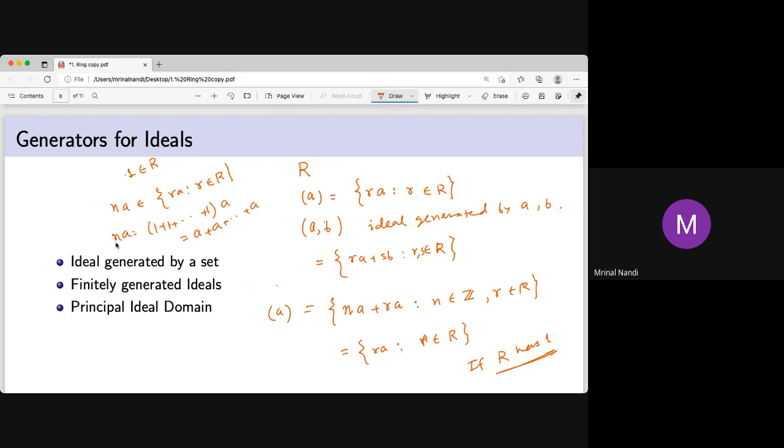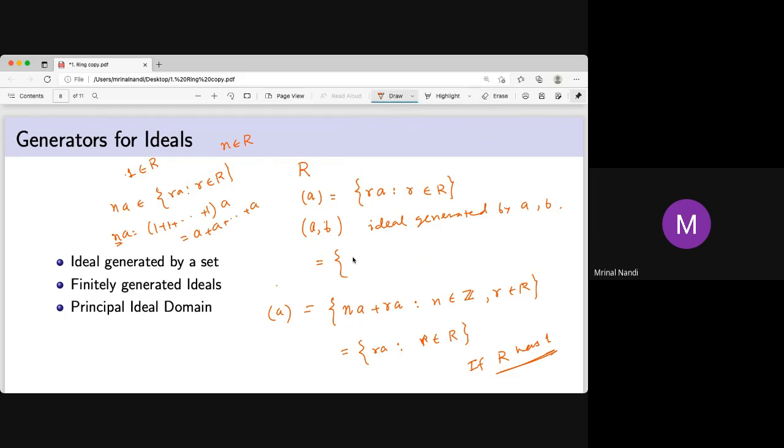Now this N actually belongs to R. Why does N belong to R? Because N is nothing but 1 plus 1 plus 1, and 1 belongs to R, so 1 plus 1 plus 1, N times, belongs to R. But the problem is, if 1 is not there, then you can't say this is RA. This NA is not an element of RA. In that case, you have to write it like that.